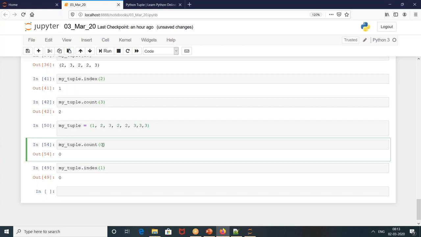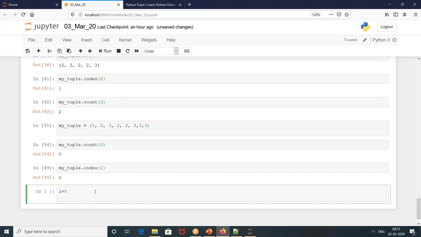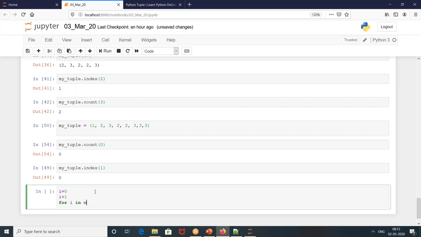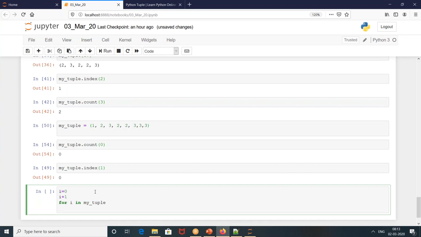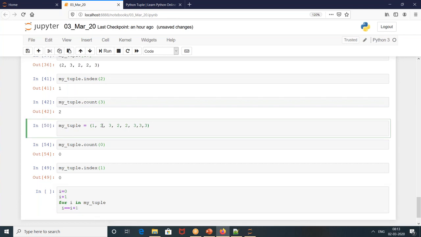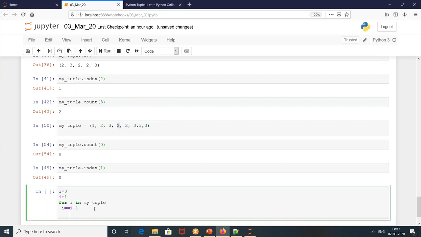You have to initiate a variable. If you are from a CS background, you write a variable like i starting with 0, then increase the counter of i, read through the tuple for i in my tuple, then keep on checking whether this i is equal to i plus 1. So we will ask, first this 2 has come in, next time this 2 has come in. So when this second 2 comes in, we will stop the program. We will say break.